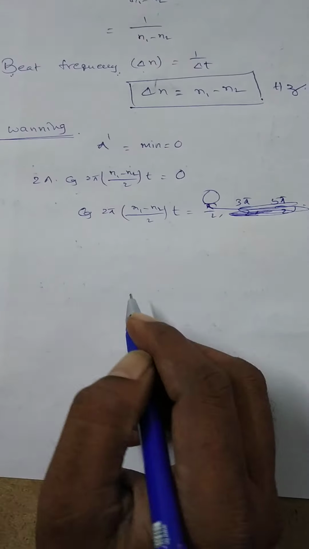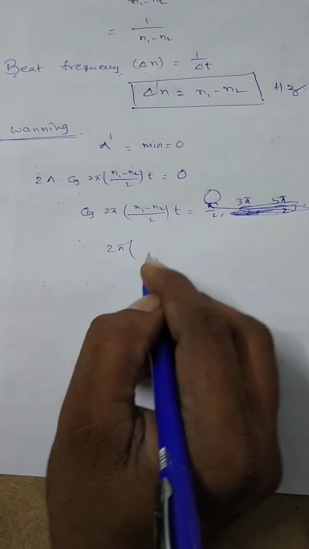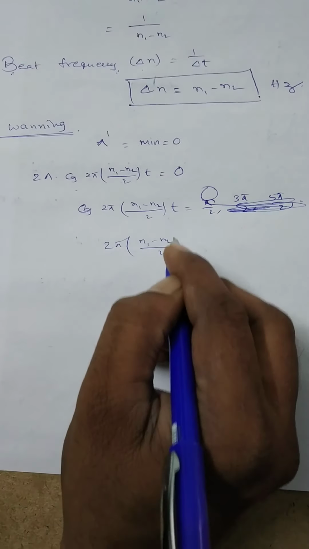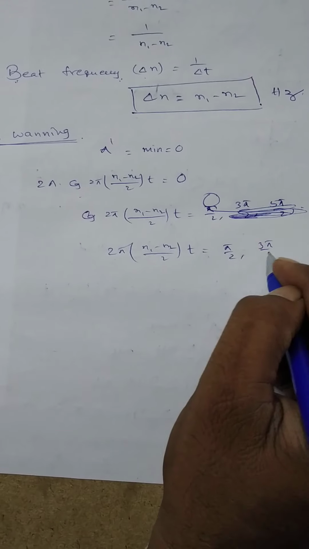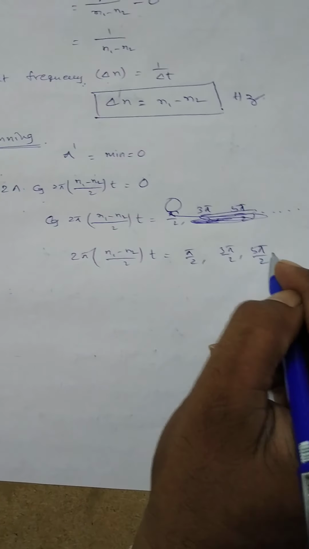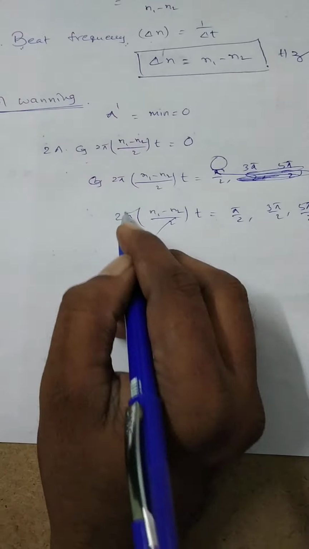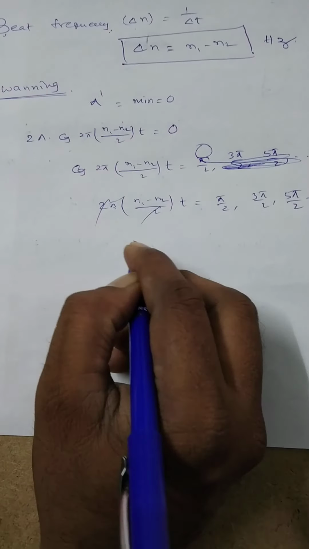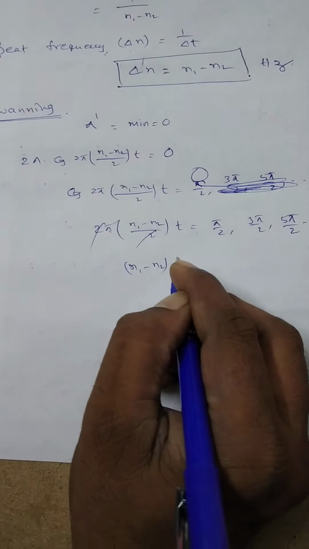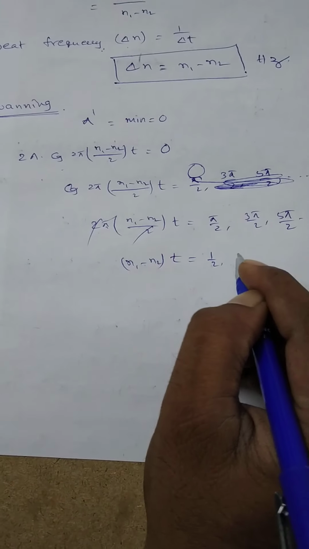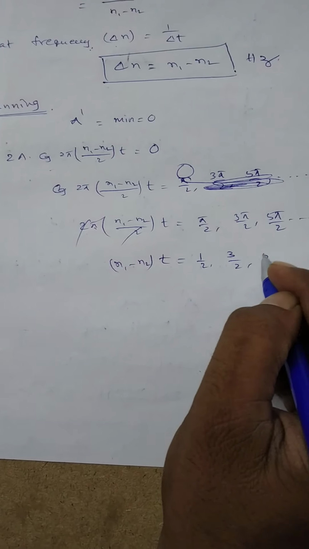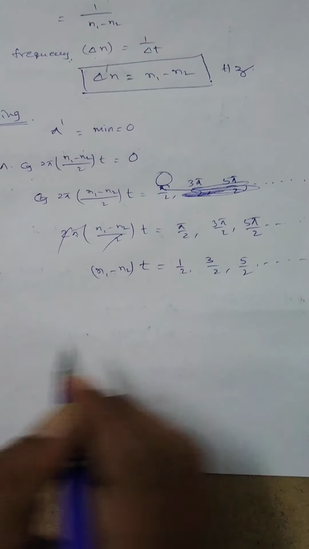This is equal to 0, and 2 pi into (n1 minus n2) by 2 into t is equal to pi by 2 or 3 pi by 2 or 5 pi by 2 and so on. The 2 cancels, pi on both sides is cancelled. So (n1 minus n2) into t is equal to 1 by 2, 3 by 2, 5 by 2, and so on.